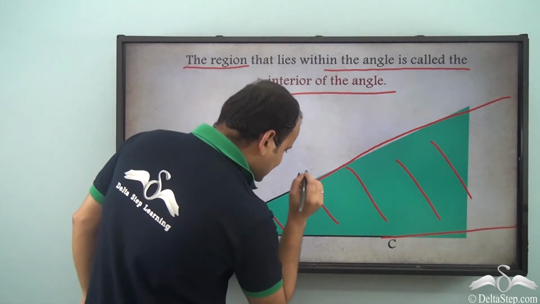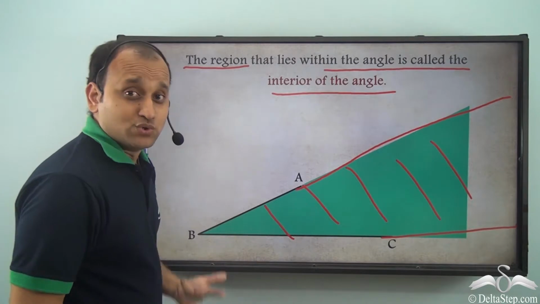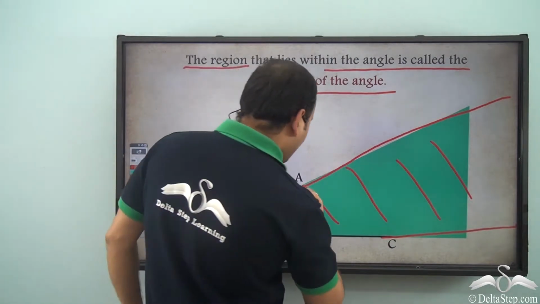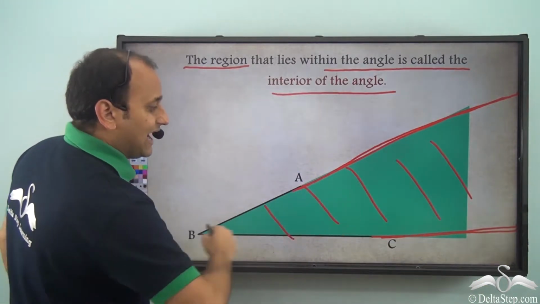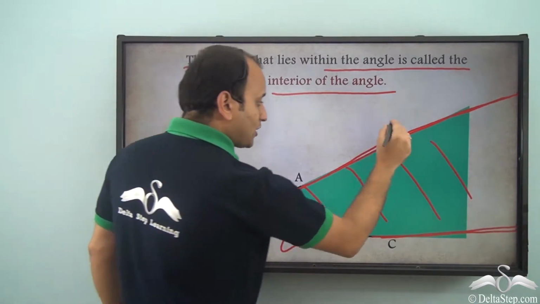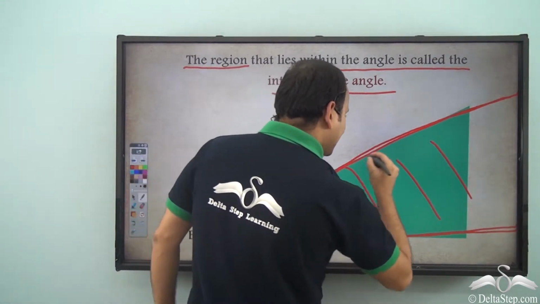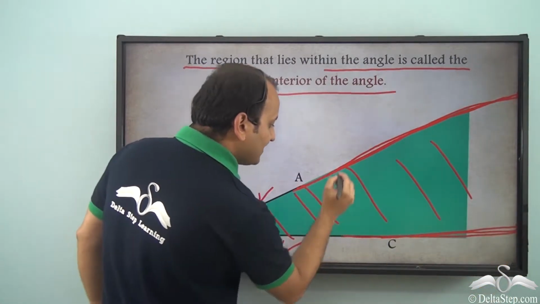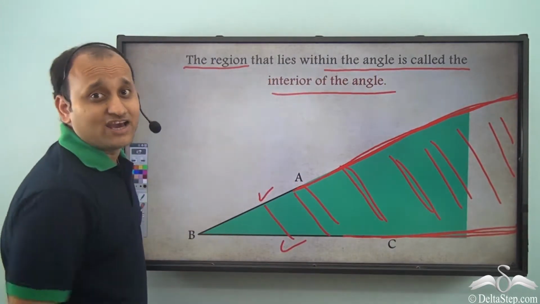Now, whether it is made between two lines, or between two line segments, or between two rays, the area will extend unendingly according to the angle. So in this case, although these are two line segments, when we talk about area of the angle, that is interior of the angle, we will extend this unendingly, and we will extend this too unendingly, and whatever area lies between this entire region will be called interior of the angle.